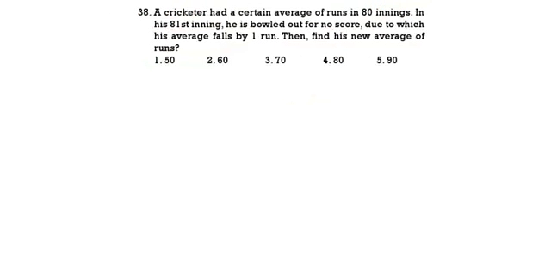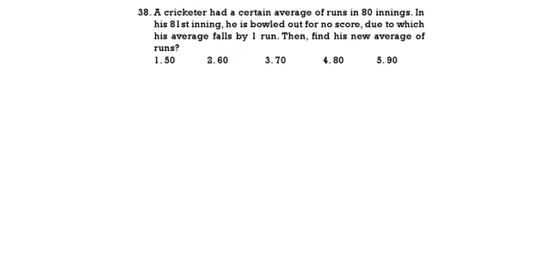Next question. A cricketer has a certain average of runs in 80 innings. In his 81st innings, he is bowled out for no score, due to which his average falls by 1 run. Then find his new average.